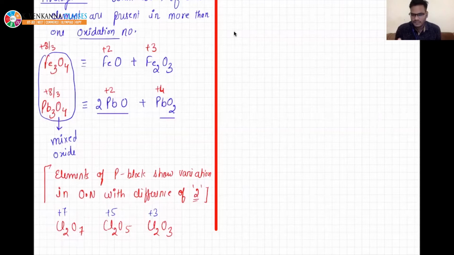Okay, this is the specialty of p block elements. But d block elements do not follow such a pattern, right? For s block elements it was fixed: alkali metals +1, alkaline earth metals +2. For d block, there is no pattern, they can show anything. But for p block the difference will be +2, right?